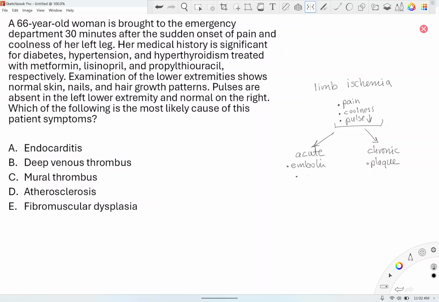Number two, let's say, then endocarditis. You can think of endocarditis, maybe cardiac tumors. And then you can also think of CTA or angiography, right? Vascular procedure.